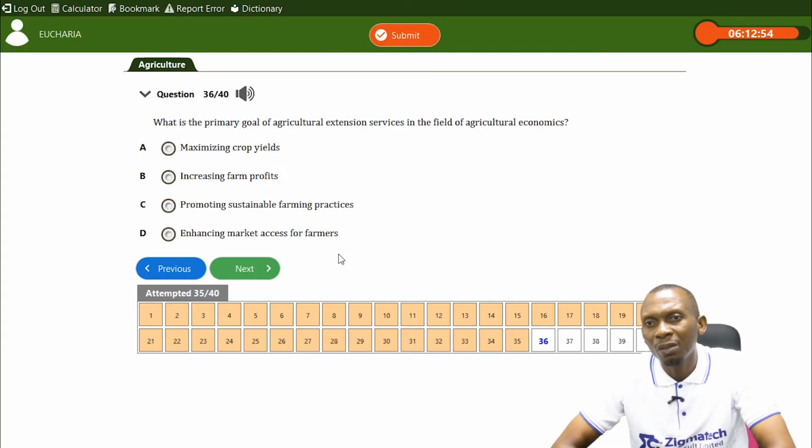So let's look at the options. To maximize crop yields, to increase farm profits, promoting sustainable farming practices, enhancing market access for farmers. Well, I would choose promoting sustainable farming practices, because the aim of extension service is to actually transfer information to our farmers. But the question here is that it's linked to agricultural economics.